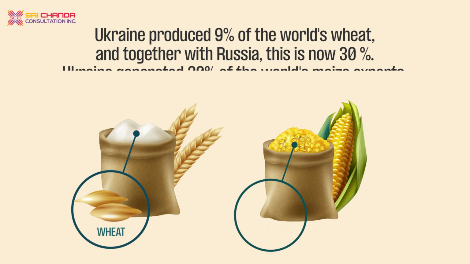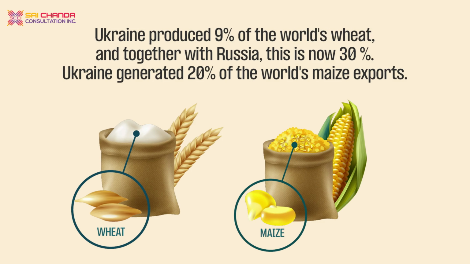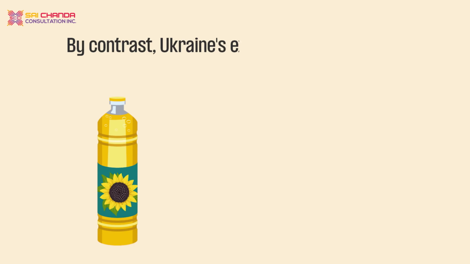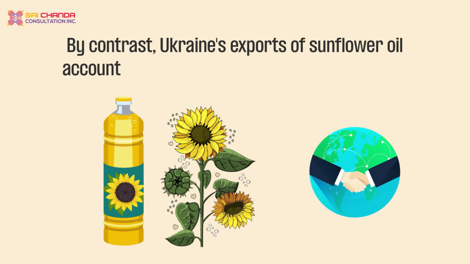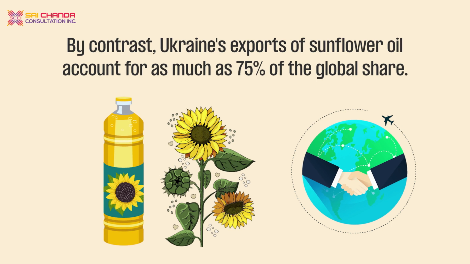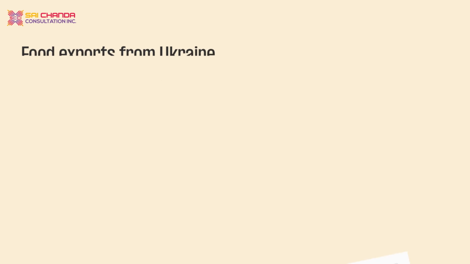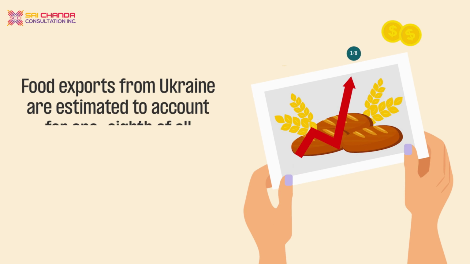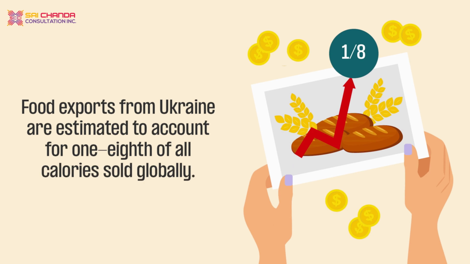Ukraine generated 20% of the world's maize exports. By contrast, Ukraine's exports of sunflower oil account for as much as 75% of the global share. Food exports from Ukraine are estimated to account for 1/8 of all calories sold globally.